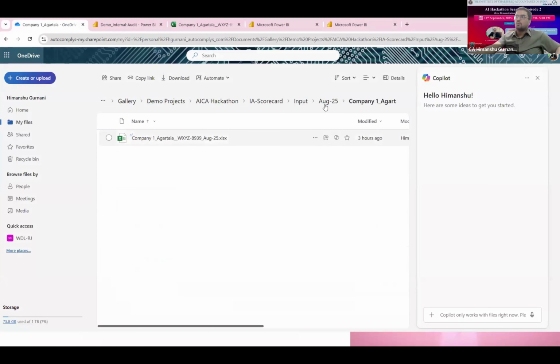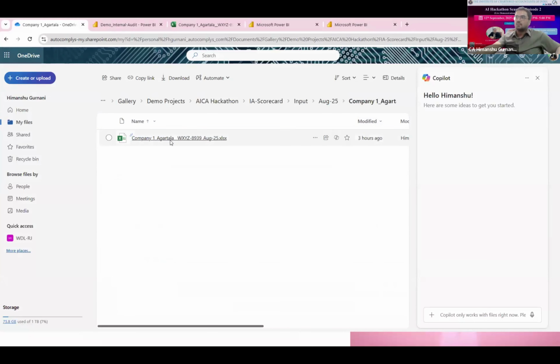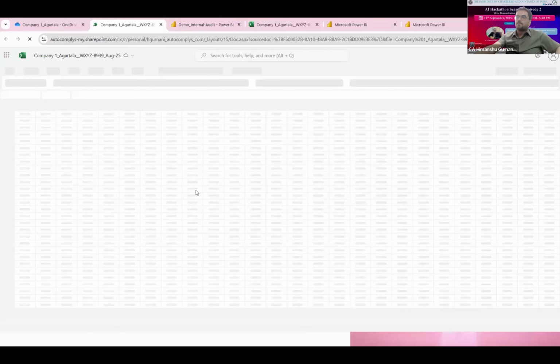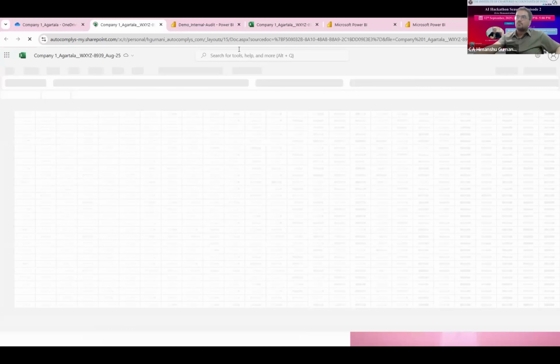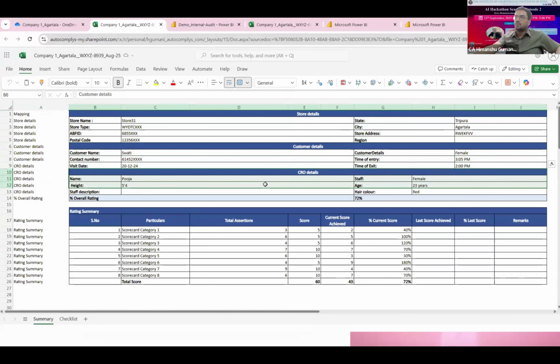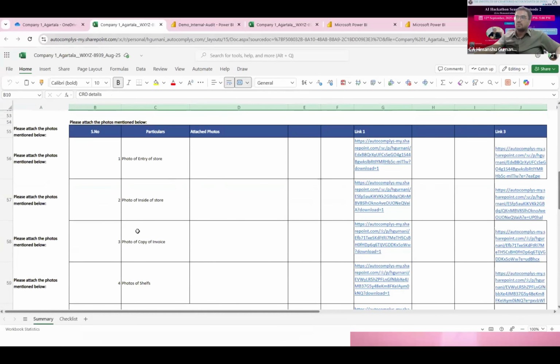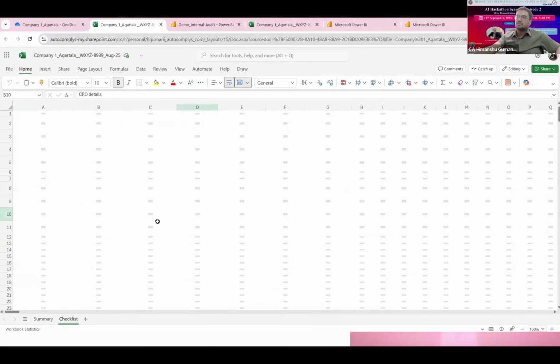In each folder there is an Excel with this format. It is already open, sorry. So we can see the store details, company details, CRO details, category, and also there are some pictures and the checklist.